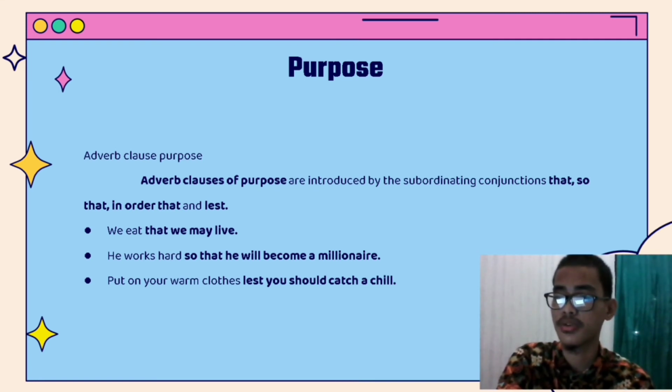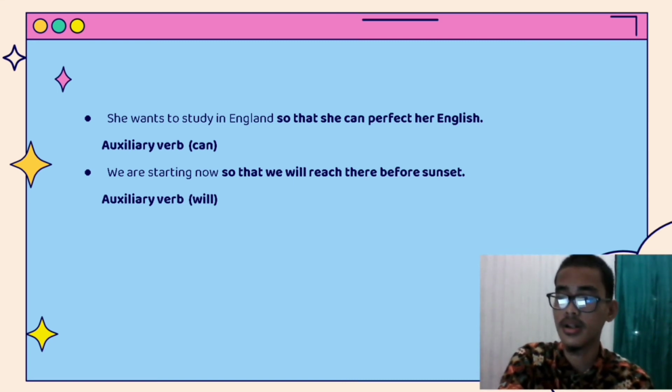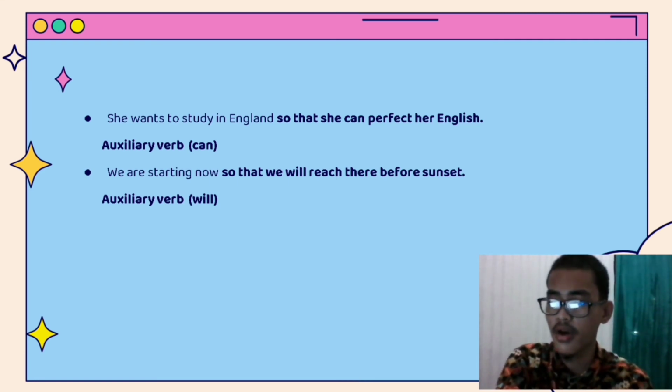Put on your warm clothes lest you should catch a chill. And a brief note, in an informal style, so that is more common than in order that. These expressions are usually followed by modal auxiliary verbs such as will, can, or may. For example, first, she wants to study in England so that she can perfect her English. The word can acts as an auxiliary verb. Second, we are starting now so that we will reach there before sunset. Will acts as an auxiliary verb.